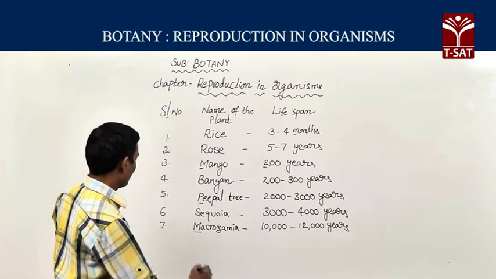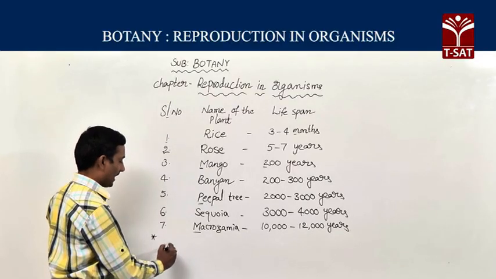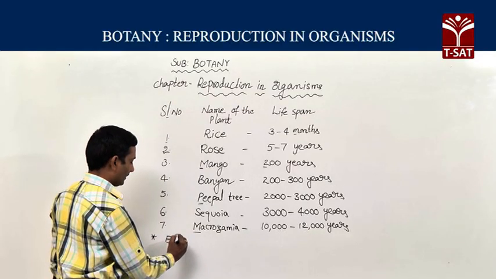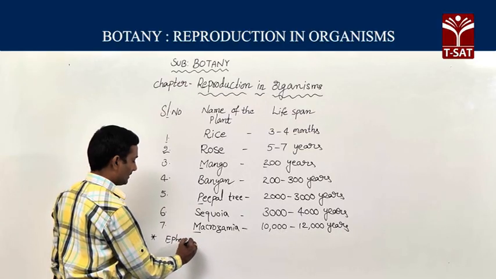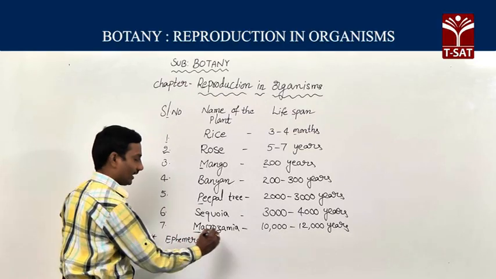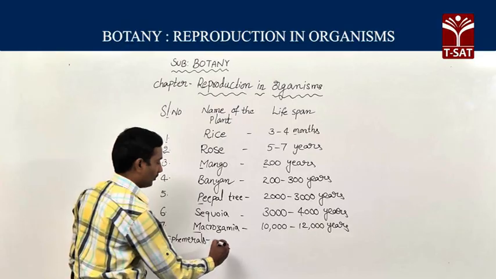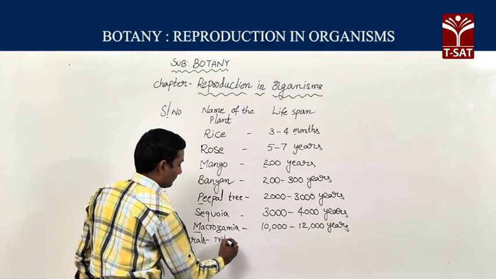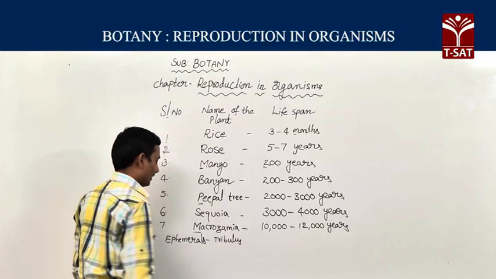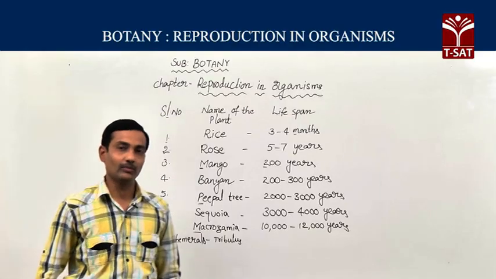Some plants are ephemerals, for example Tribulus.